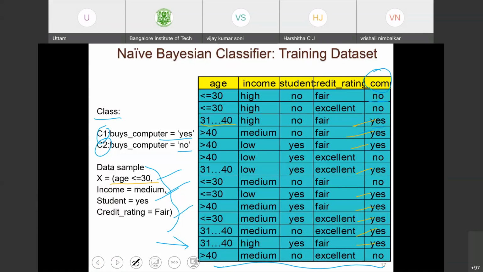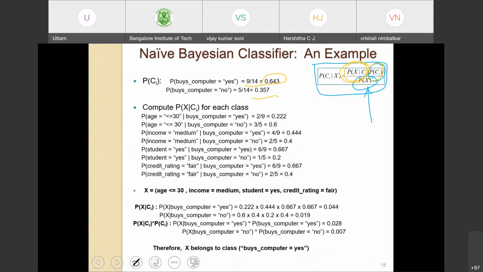So probability of age less than 30 given buys computer equal to yes: the number of people who will buy a computer is 9.